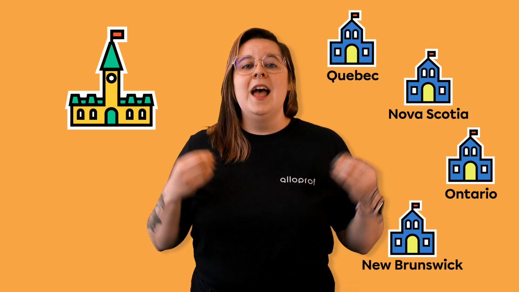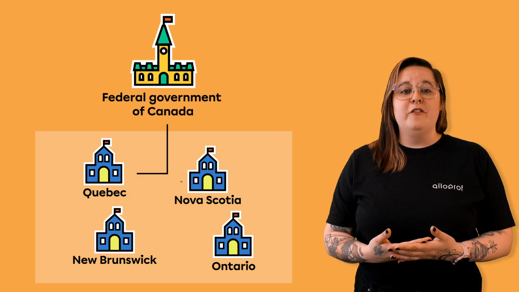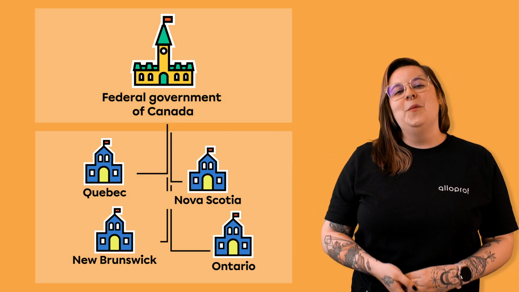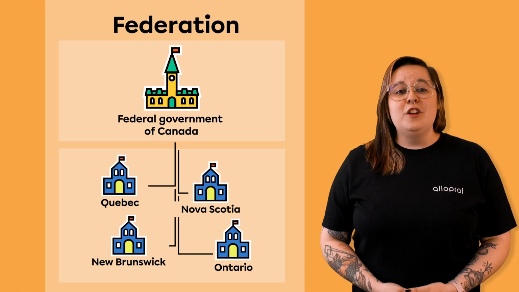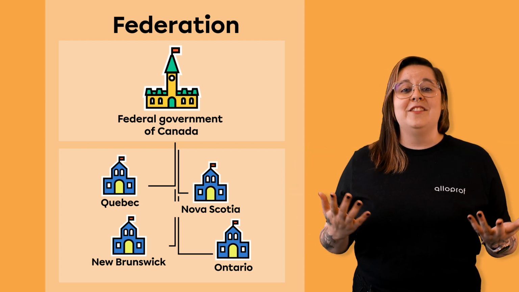Specifically, it means each province, Quebec, Ontario, New Brunswick, and Nova Scotia, had a provincial government. That's 1 level. Then, they were brought together under a federal government, the Government of Canada. That's the other level. We call that a federation. The provincial governments and the federal government shared the management of the Dominion of Canada.